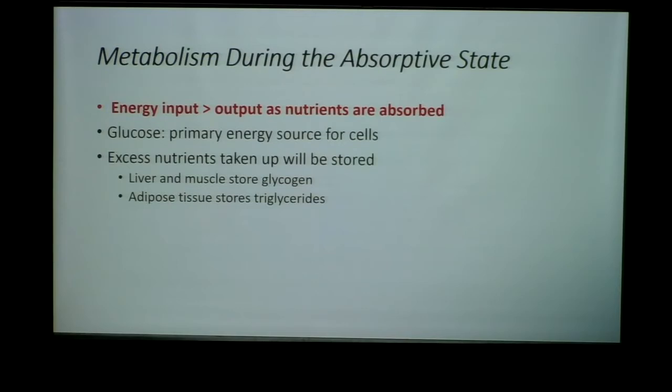Again, thinking about you're a caveman and maybe you found some interesting food, whatever that is, and you have a large meal, and so you intake an excess of nutrients that are eventually being stored away for when you can't find food, okay? We store away glucose into the liver and in the muscle as glycogen, and we store away triglycerides into our adipose tissue, which is our fat tissue, okay? So this is how we put energy away for times when food is scarce, okay?